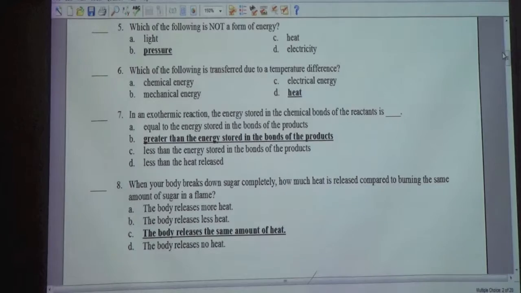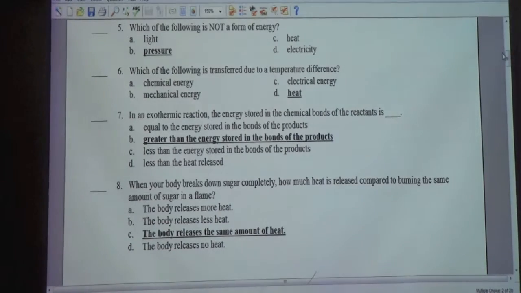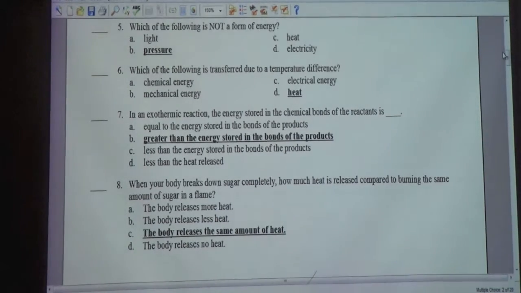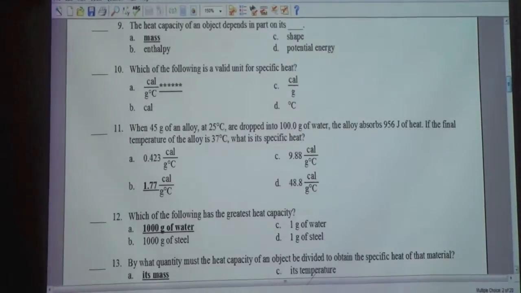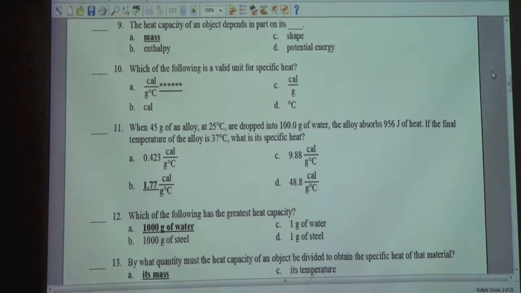When your body breaks down sugar completely, how much heat is released compared to burning the same amount of sugar in a flame? C. The body releases the same amount of heat. The heat capacity of an object depends in part on its A. Mass.